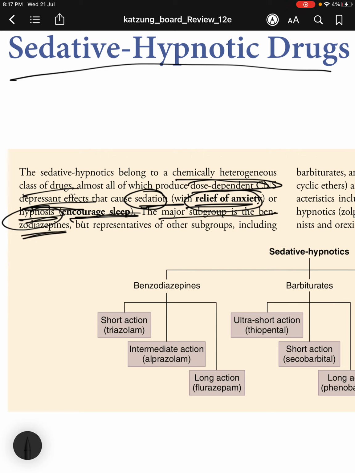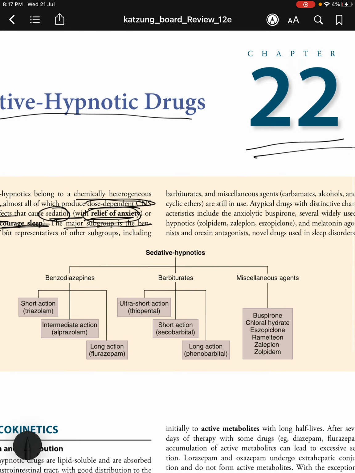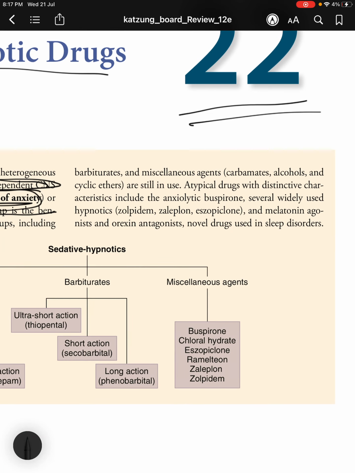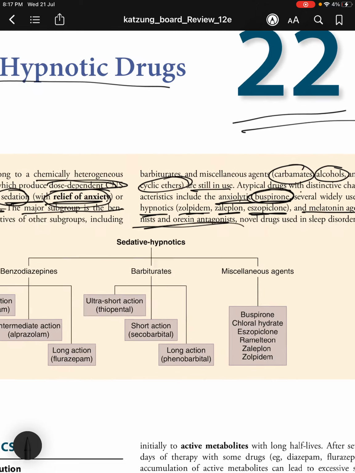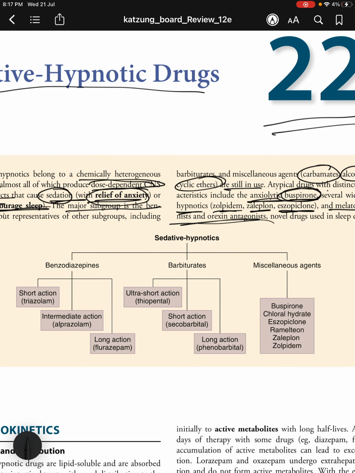The major subgroup is the benzodiazepines, but representatives of other subgroups including barbiturates and miscellaneous agents such as carbamates, alcohols and cyclic ethers are still in use. Atypical drugs with distinctive characteristics include the anxiolytic buspirone, several widely used hypnotics such as zolpidem, zaleplon and eszopiclone, and melatonin agonists and orexin antagonists, novel drugs used in sleep disorders. Coming to the classification of sedative hypnotics, we have three major families.